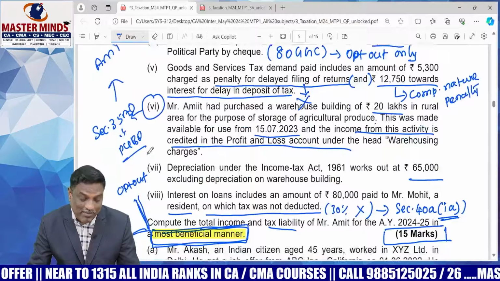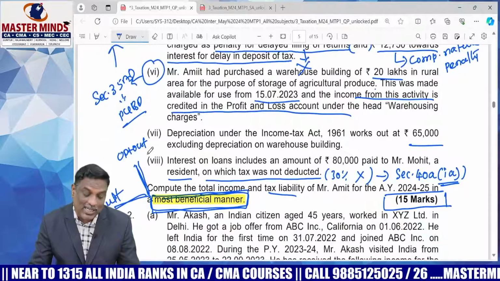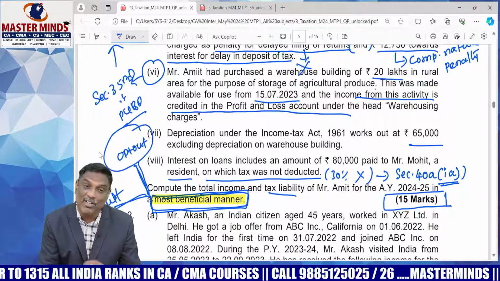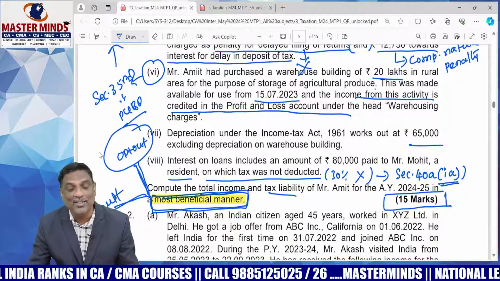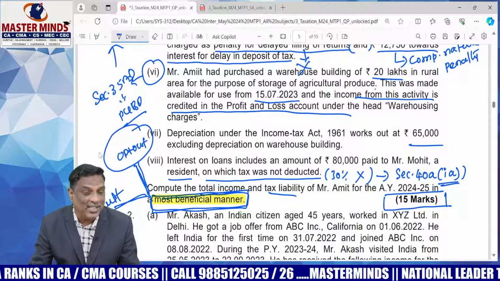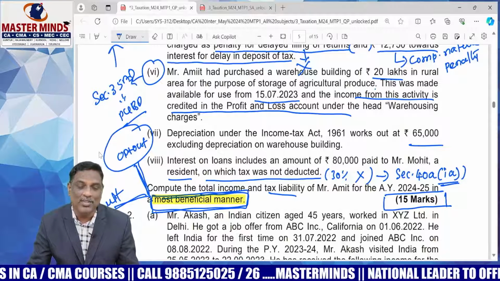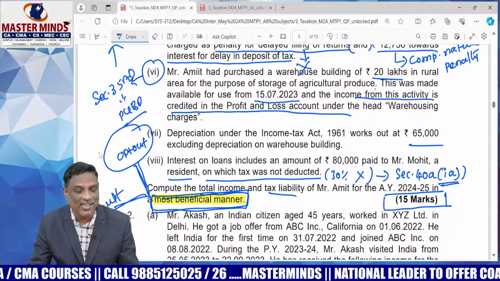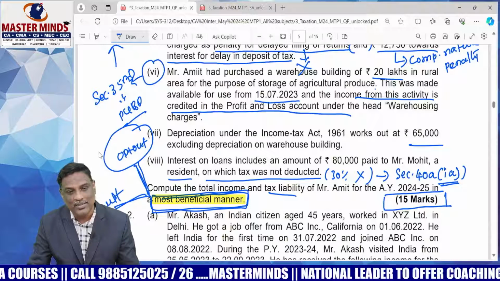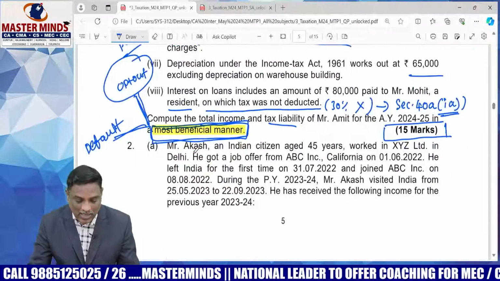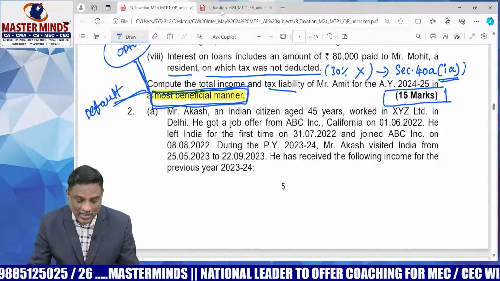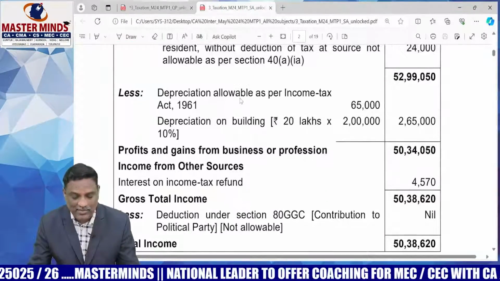But the concept of AMT is applicable only in the opt-out tax regime. In the default tax regime, the concept of AMT is not applicable because the 35AD deduction is not available in the default tax regime. Only in the opt-out tax regime will it be allowed as deduction. Okay, important point. And one more important point here, this is the answer for question number 1.